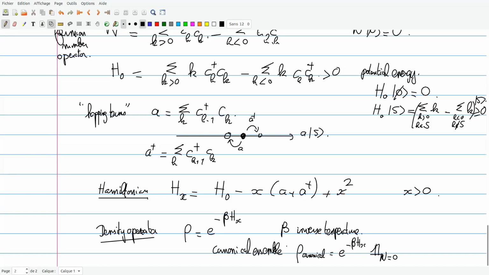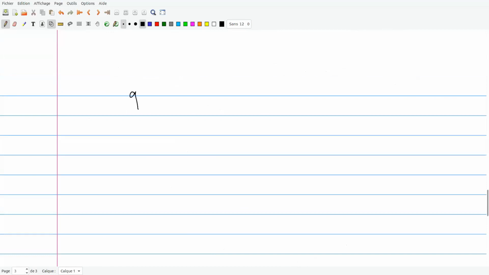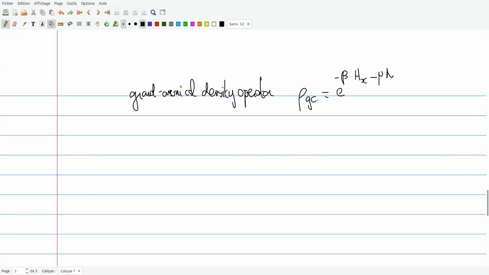On the other hand, it's going to be useful to consider also the grand canonical one. So maybe I have to switch page. The grand canonical density operator is going to be, as before, e to the minus beta H_X, and now I have a chemical potential mu times N, with mu the chemical potential.